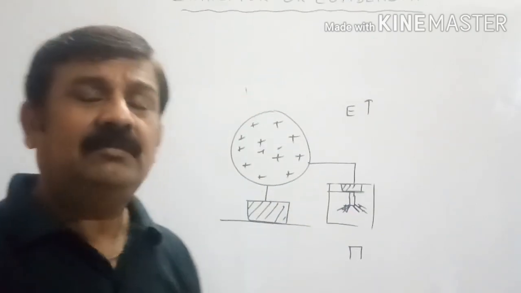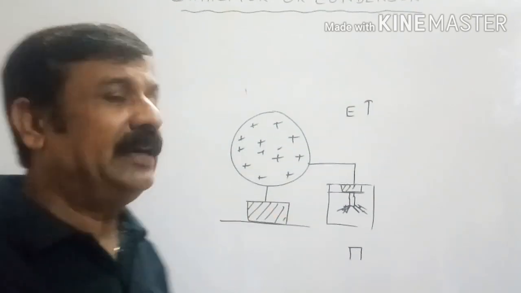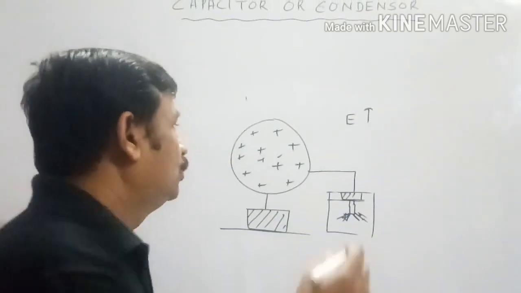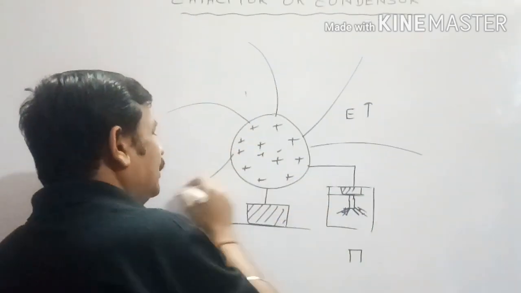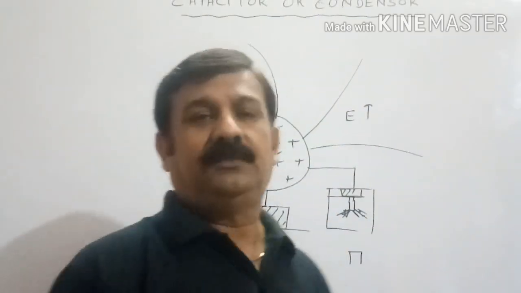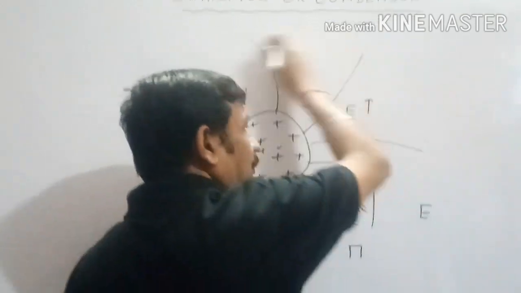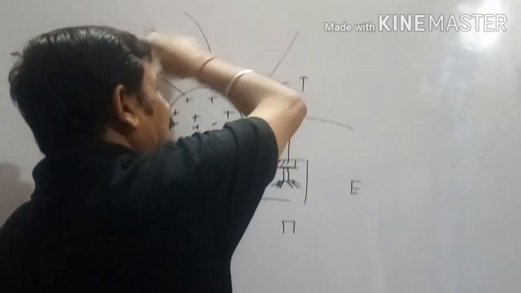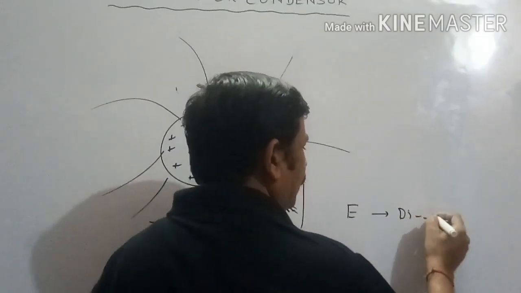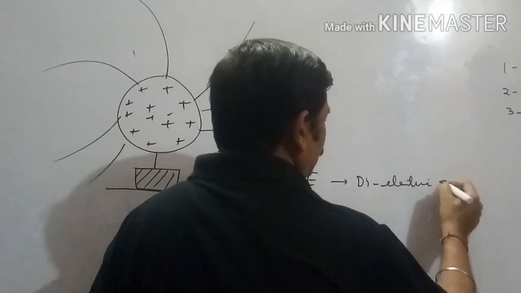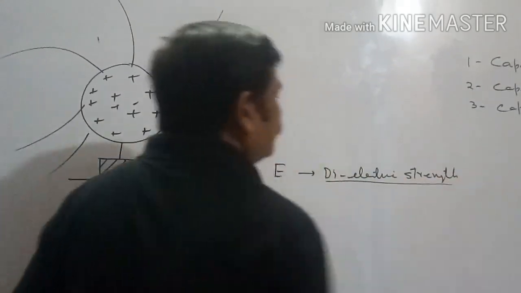beyond which when charge is given, we observe that this air starts behaving as a conductor. So the charge associated with the body moves through air. That is why after some time the body becomes uncharged. The intensity above which an insulator starts behaving as a conductor is known as dielectric strength. Make it clear, it is not dielectric constant, it is dielectric strength.